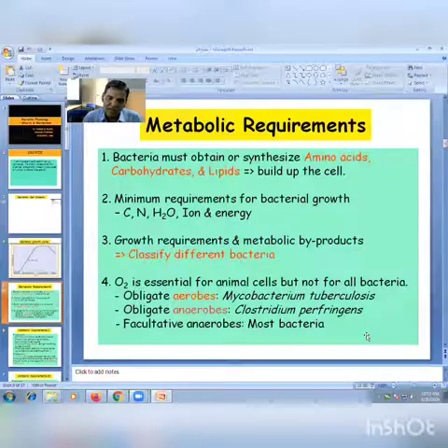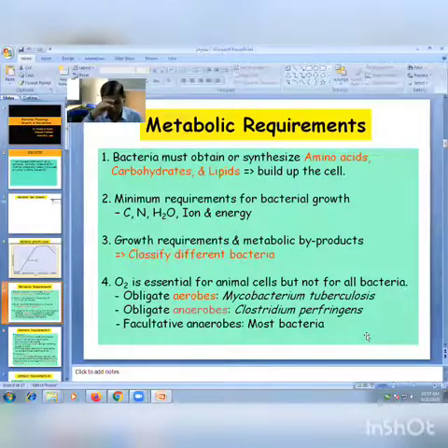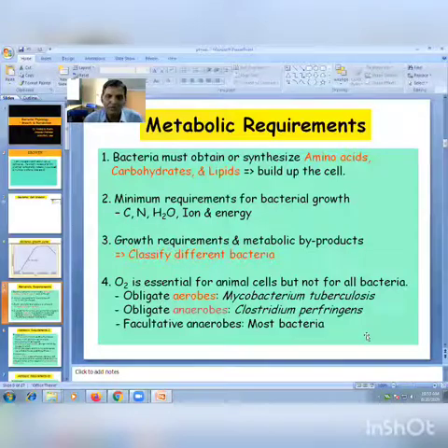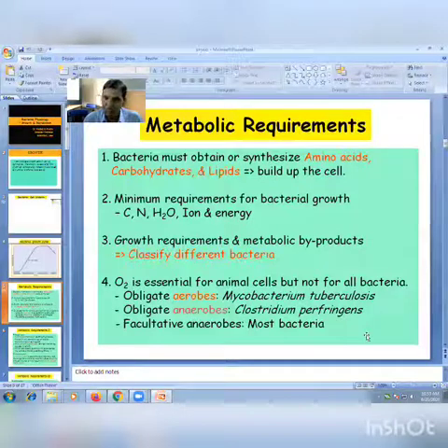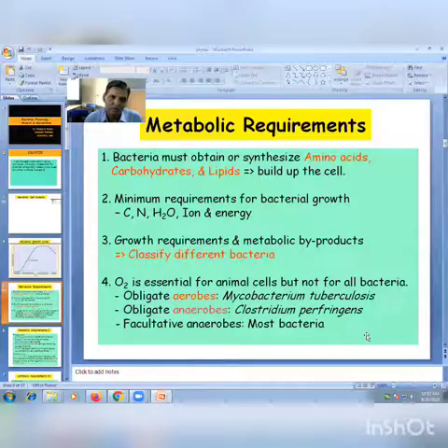The last and most important is heterotrophic bacteria. Heterotrophs: all medically important bacteria, all pathogenic bacteria, are from this group. They are heterotrophs in nature. Those bacteria which are unable to synthesize their important metabolites and always depend on others are called heterotrophic bacteria. So these are the four different groups: phototrophic, chemotrophic, autotrophic, and heterotrophic.